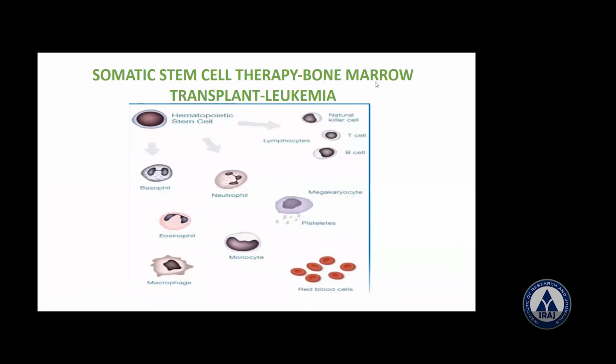Okay. Now somatic, remember that one. Stem cell therapy using a bone marrow transplantation to treat leukemia is very, very difficult, because when you do this type of therapy, you must have a proper donor for that. It's very difficult to get this one, but still there are options. Now, what is leukemia? It is a blood cancer of WBC, white blood corpuscles or leukocytes.